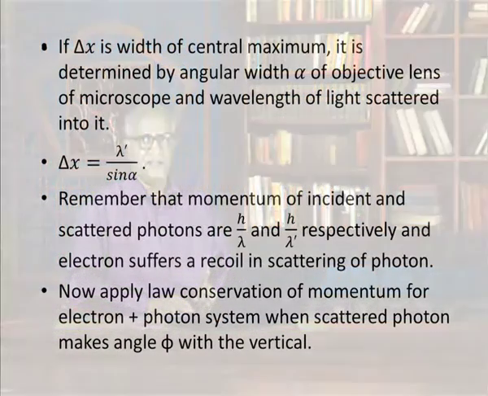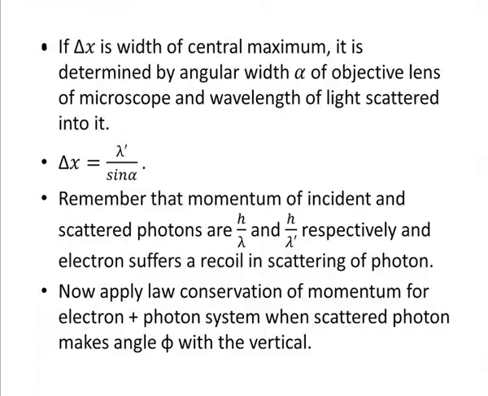What you are saying is that when you observe something by a microscope, maybe a point object, you have a width delta x, which depends on lambda prime, the wavelength scattered into it, and the aperture alpha via sin alpha, so delta x is equal to lambda prime over sin alpha. Now, remember that the momenta of the incident and scattered photons are h by lambda and h by lambda prime respectively, and the electron suffers a recoil in the scattering of the photon.